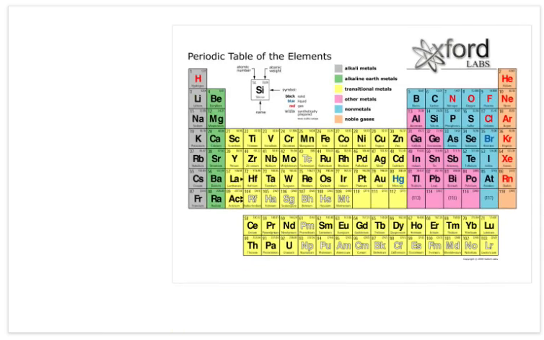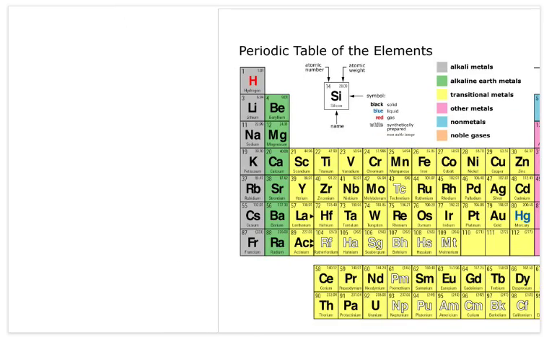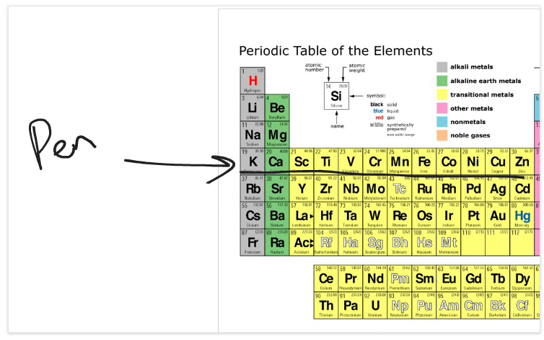If we look horizontally, if we go across, this is a row horizontally across. So it's called a row or a period sometimes. So this is a period. I like to call it a row. It's a horizontal group. Not necessarily.